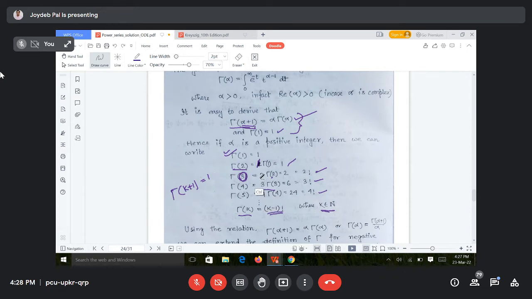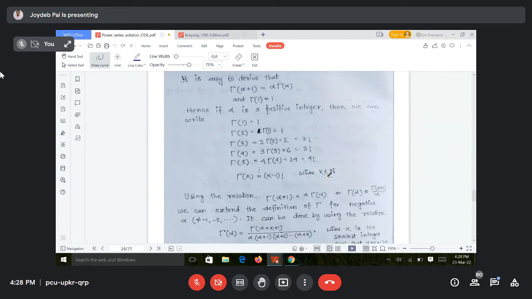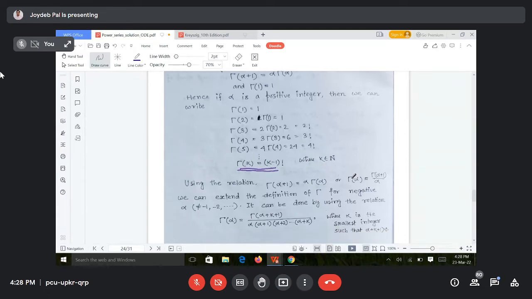Now, if the value is a fraction, in that case, it will not be in terms of factorial. So in that case, calculation will be a bit difficult. Up to that, is it clear that gamma of an integer k is equal to k minus 1 factorial?